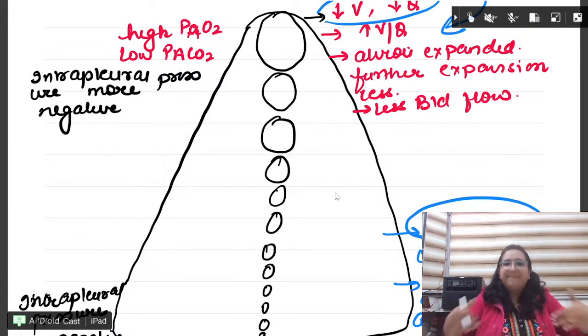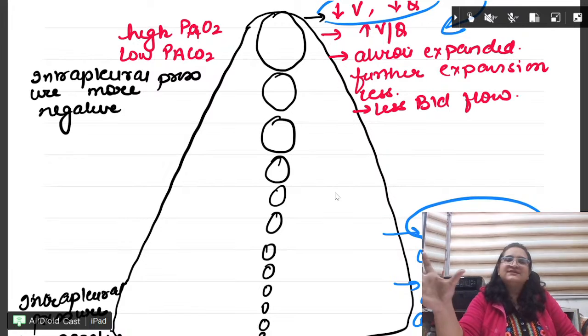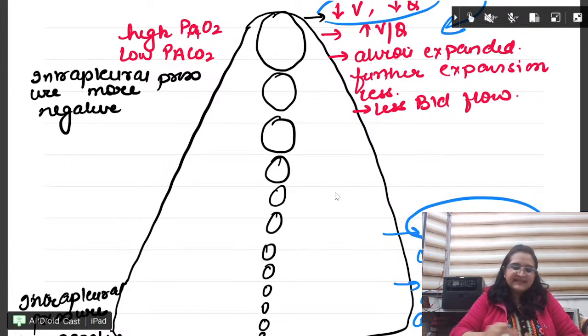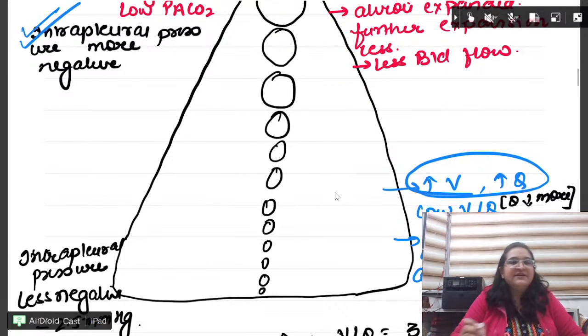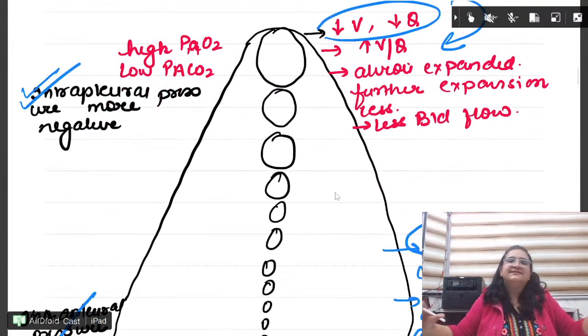Where will it be maximum? Base. But the ratio is opposite. Next, intrapleural pressure is more negative at the apex. Intrapleural pressure is less negative at the base. These are all the most probable questions which you can get from this diagram.